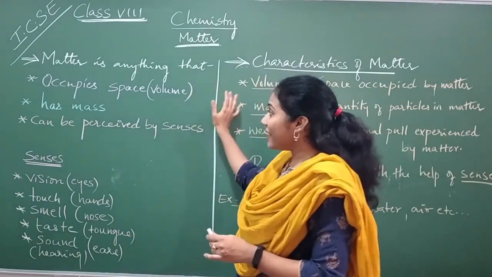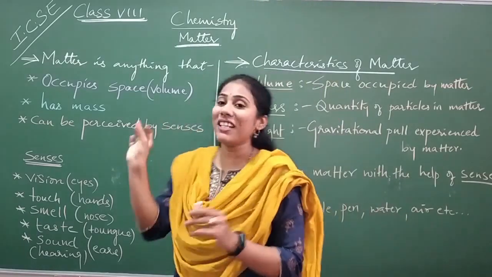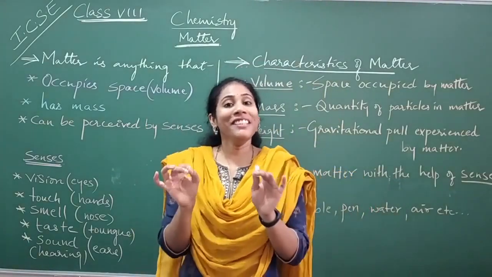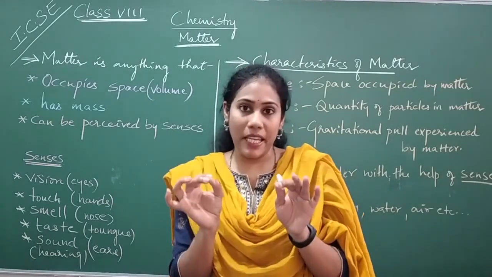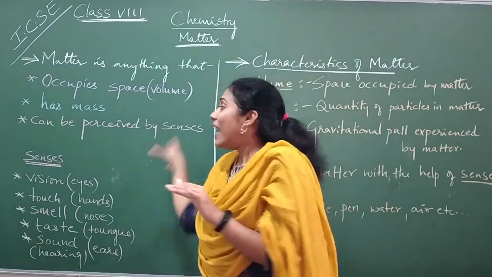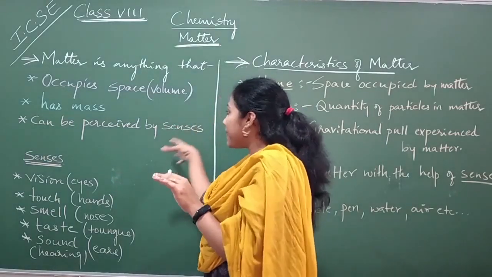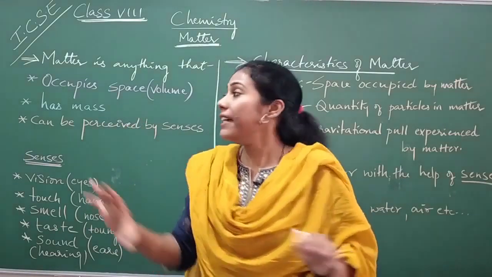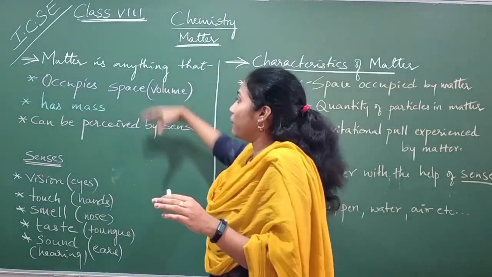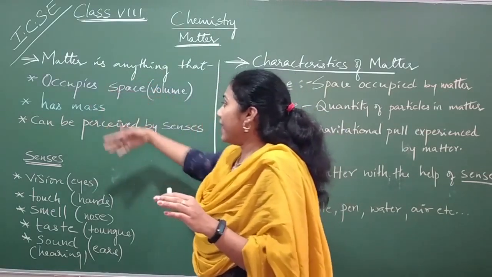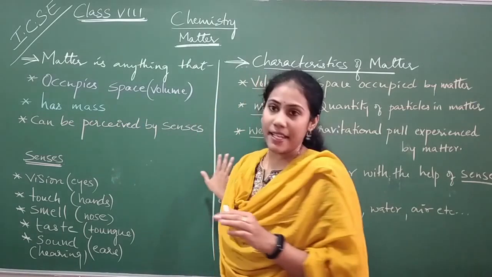Matter is anything that occupies space in the universe. Anything that occupies space, has mass, and can be perceived by senses is called matter. Now let us discuss one by one. What do you mean by occupying space? What do you mean by having mass? And what do you mean by perceived by senses?